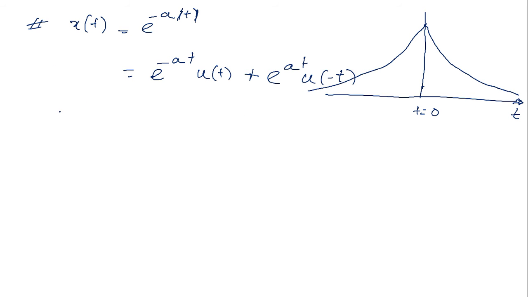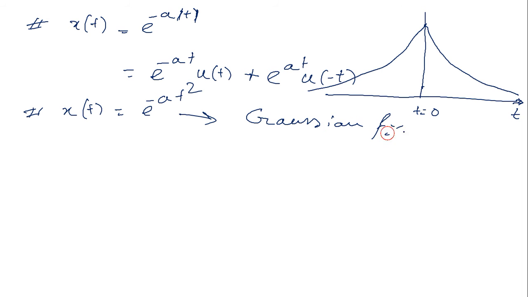One another type of exponential function is there. A very important exponential function type is x of t equals e to the power minus a t square. This specific type is called the Gaussian function. t square means it is a Gaussian type. What is the exact Gaussian model?